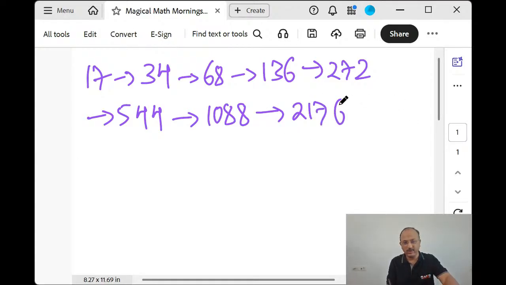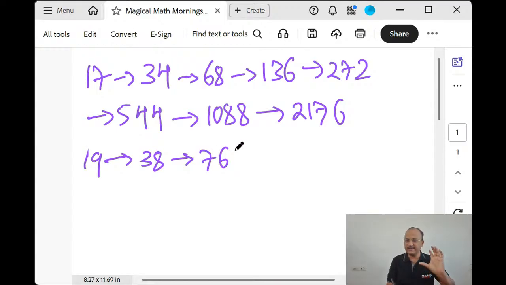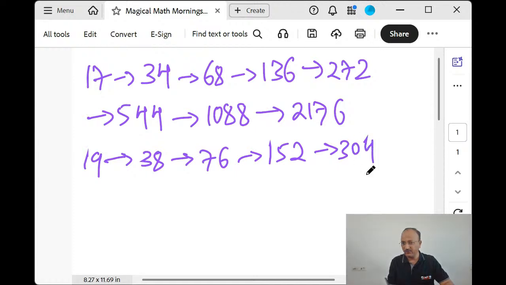18, not required. 19, let's try. 19, 38, 76. Always remember, there are some numbers like 75. Double of 75 is 150. So 76, with just 2 more, we'll get 152, 304. The rest all will become very easy. Correct? 608, 1216, 2432. Like that it will continue.